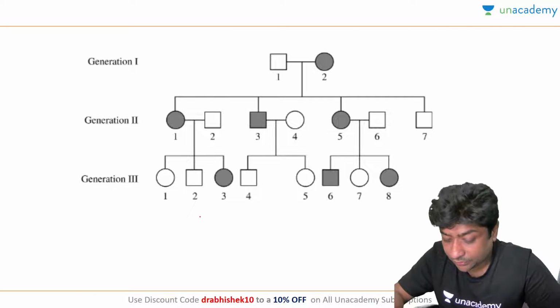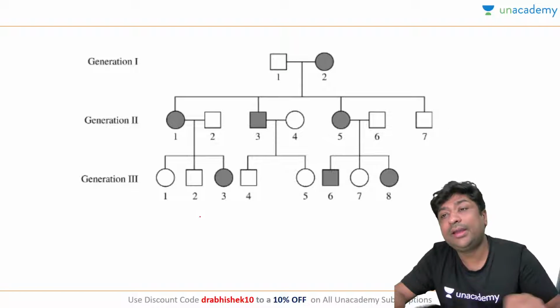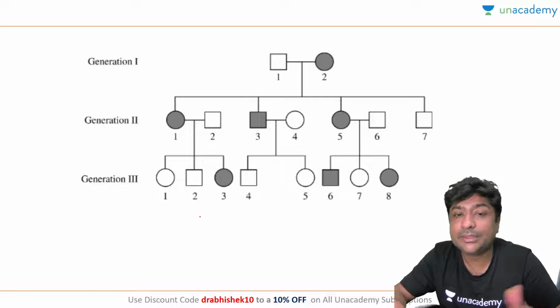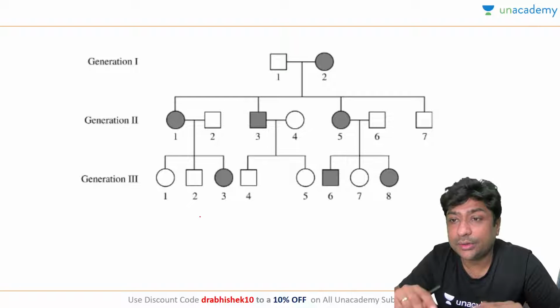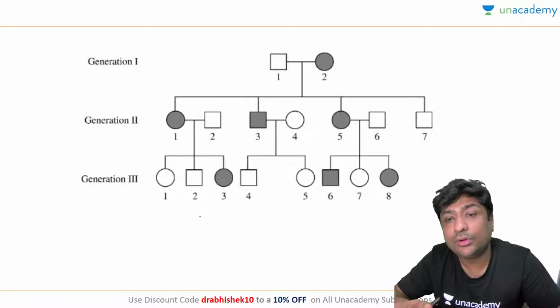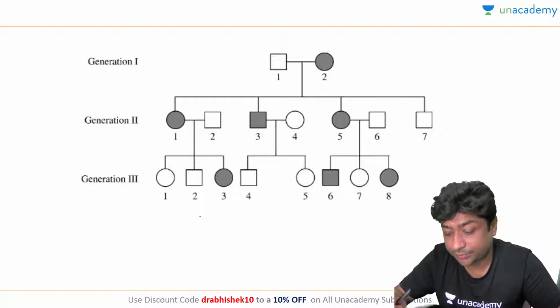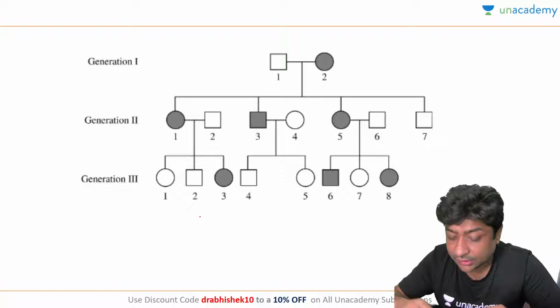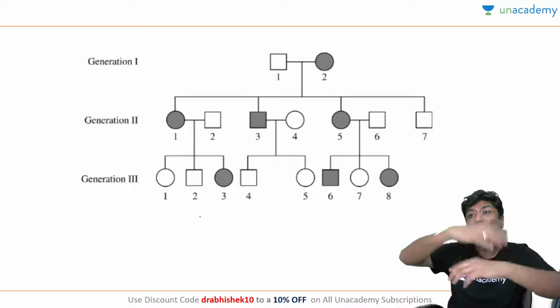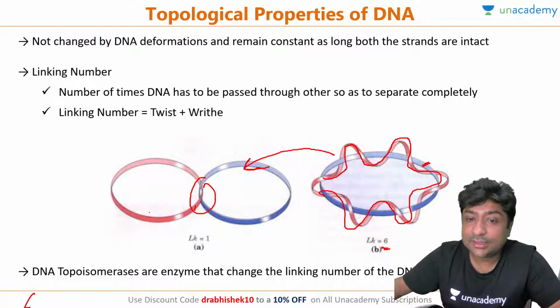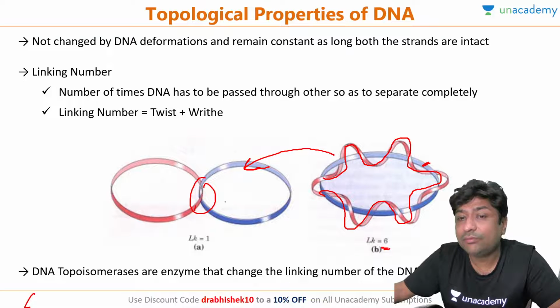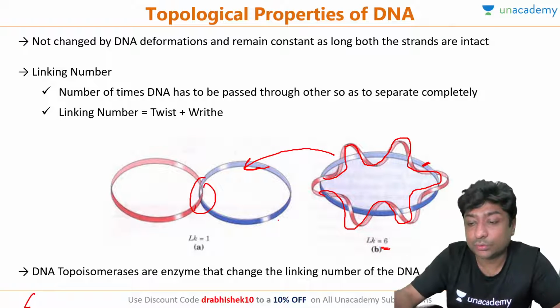Now, this won't be related to the melting temperature. Melting temperature primarily depends upon the hydrogen bonds. No matter how much the linking number is, the amount of hydrogen bonding does not change. Is this clear, Pragya? Here the DNA is being wound on its own.